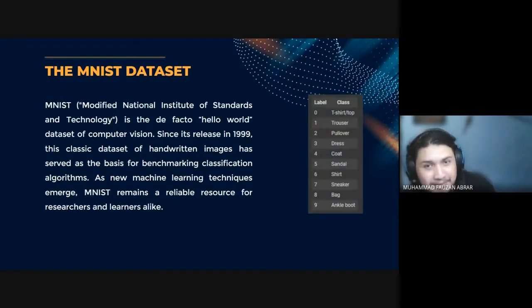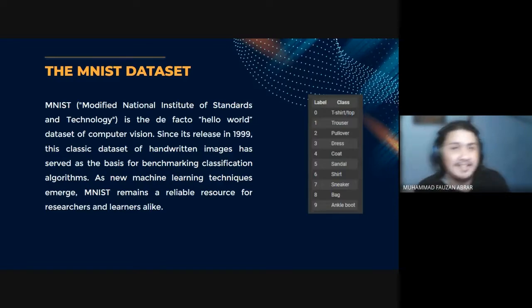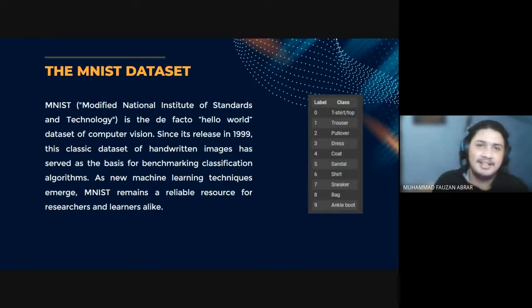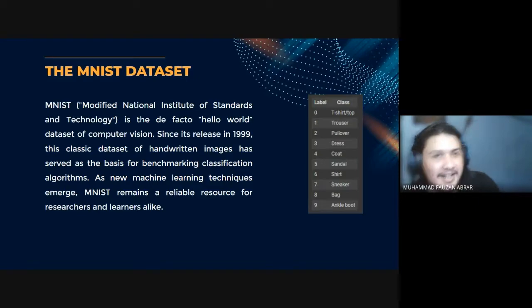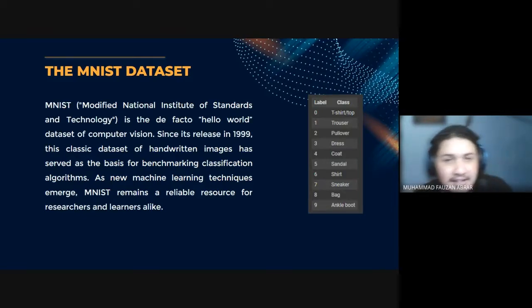The dataset we are using in this assignment is the MNIST dataset. It is the de facto Hello World dataset of computer vision since its release in 1999. This classic dataset of handwritten images has served as the basis for benchmarking classification algorithms. As new machine learning techniques emerge, MNIST remains a reliable resource for researchers and learners alike.